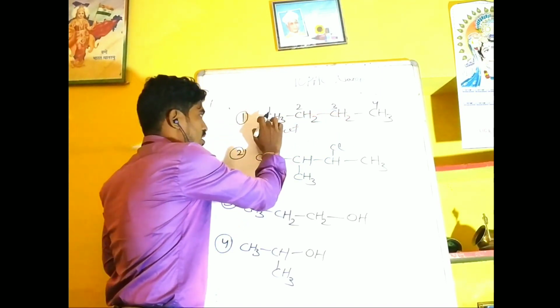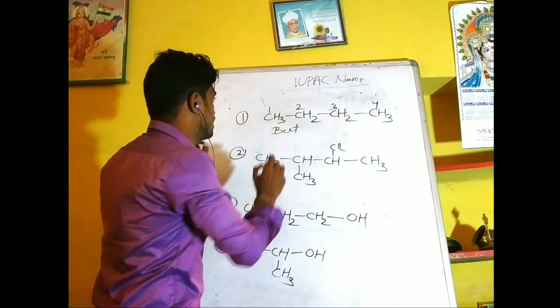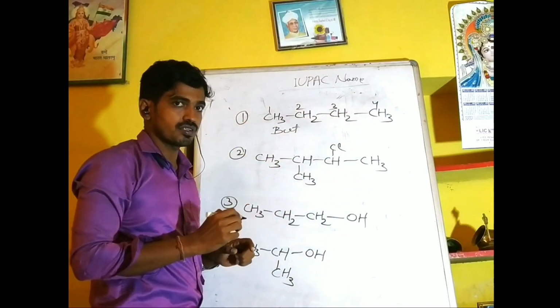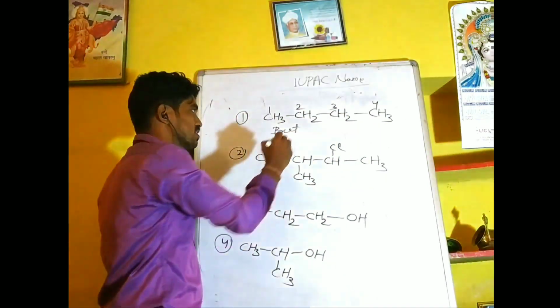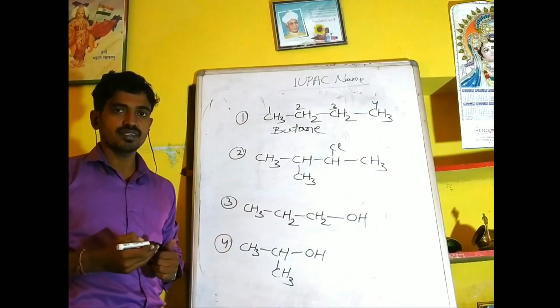And if you see that between each carbon and carbon there is only a single bond, so the primary suffix will be -ane. So simply this compound is butane.